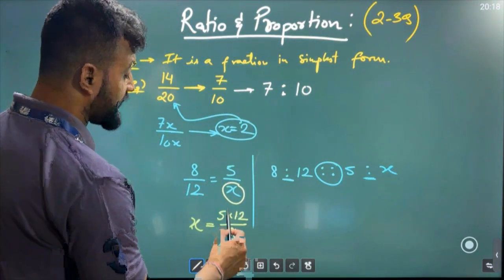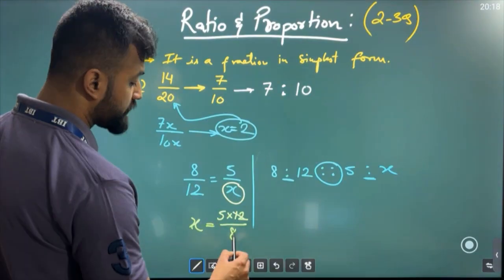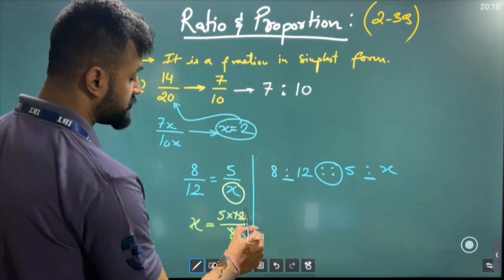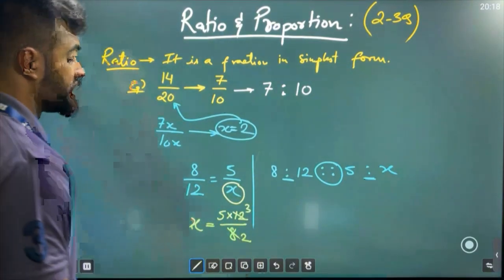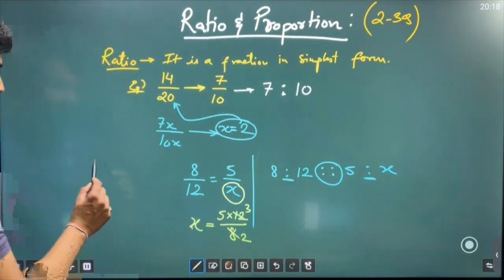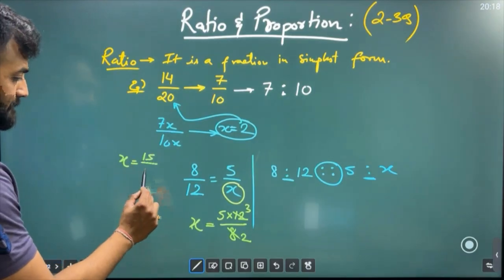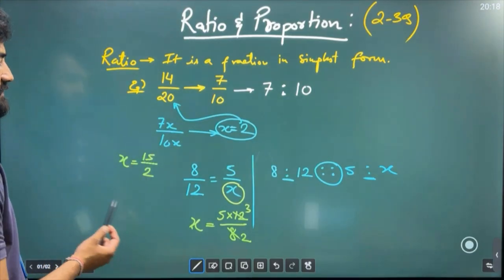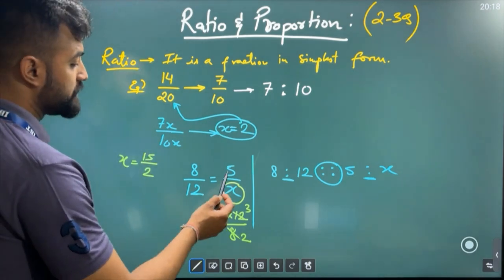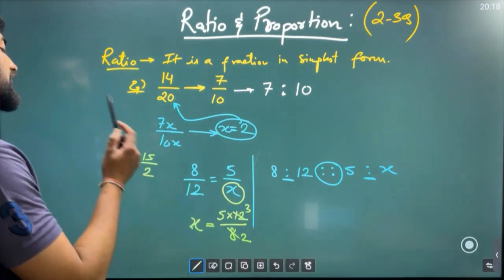Now if I cancel this, see, from 4, 2s are 4, 3s are 12. We cannot cancel further. So what are we getting for x out here? We are getting x to be 15 divided by 2. Now, if you put this value out here, you will see exactly how this thing is proportional.